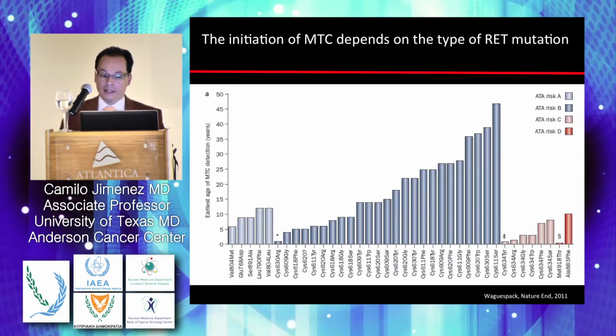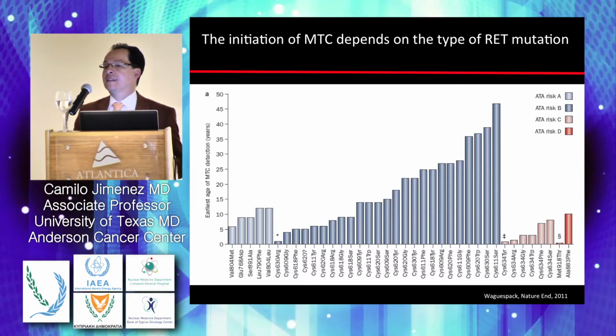Just to remember, again, the aggressiveness of the disease depends on the type of medullary thyroid cancer gene mutation the patient may have. Again, the American Thyroid Association classifies mutations in risk A to D, depending on the severity of the clinical phenotype, A being the most benign, D the most aggressive. Now, remember that A is considered more benign. It doesn't mean that it's to be underestimated.